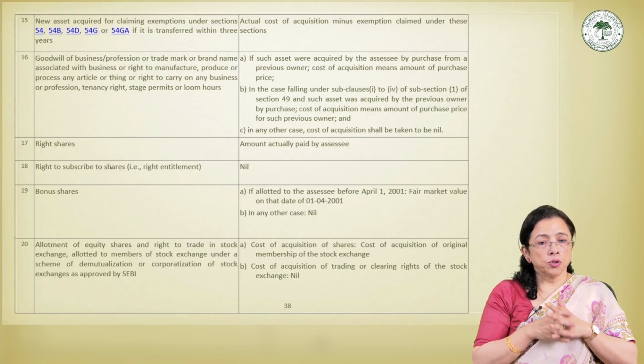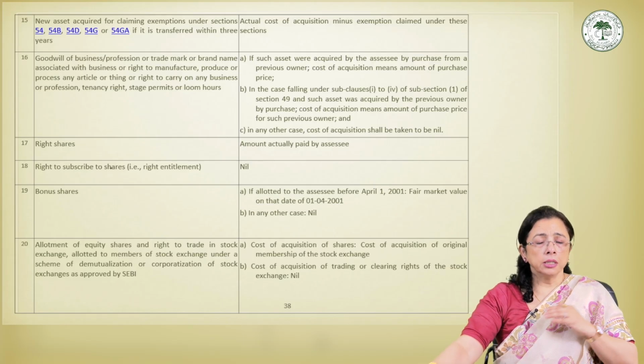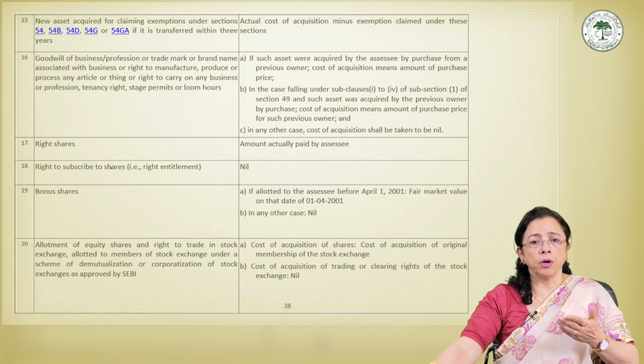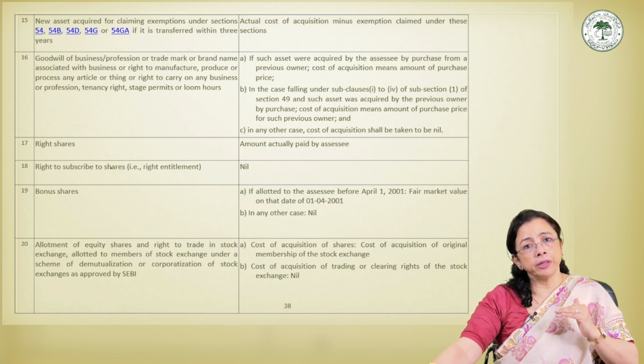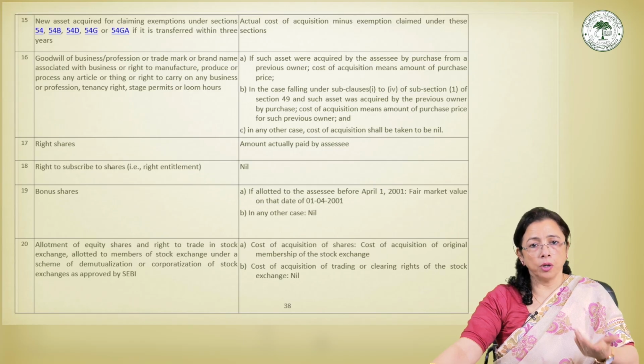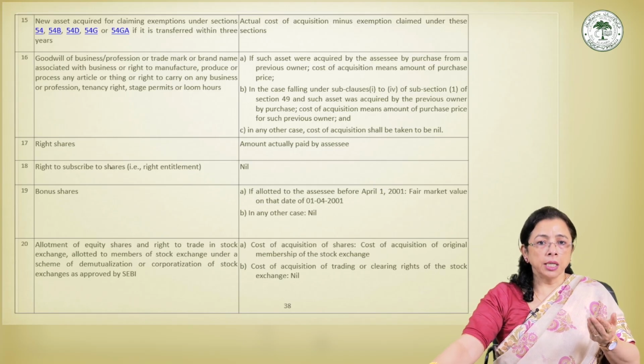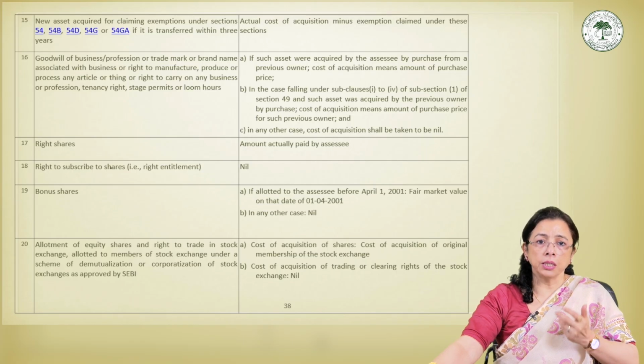So, these are the three situations which we must always remember: when we buy, when it is self-generated, or when it is taken from a previous owner who also purchased it from somebody else. So how the COA is determined, these are some notional points that must be taken into consideration.